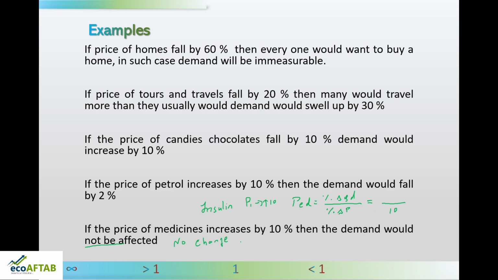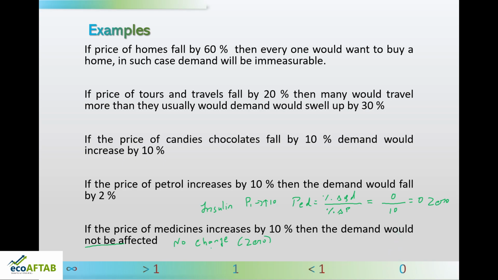So mathematically no change means the demand has changed by 0. So here percentage change in quantity demanded will be equal to 0. So 0 divided by any number will always be 0. So this is one more reference point for us, where the elasticity of demand is 0.